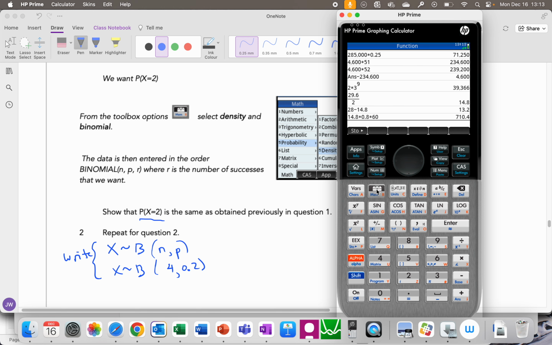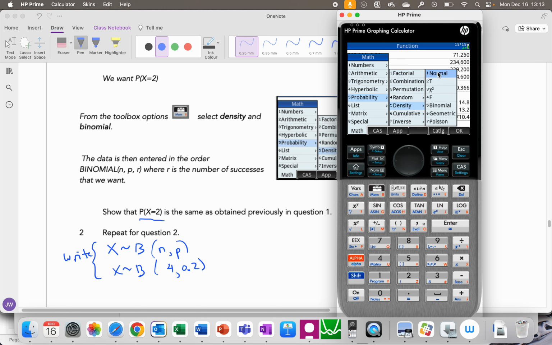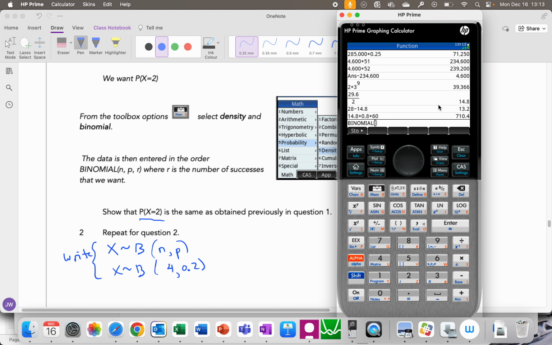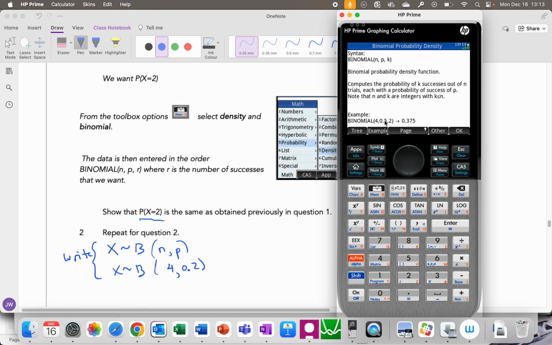Just go to the toolbox, and then we're going to go to probability. Then you're going to go to density, and what we're doing is binomial distribution. This little help button is also helpful because it tells you in what order to put things. So this is your total number of outcomes, this is your probability, and K is your number of successes.